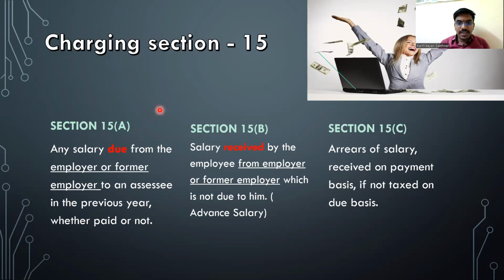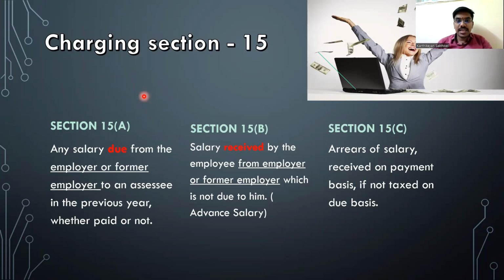So what section 15 subclause A says is that if any income is due to you from the employer, whether you have received it or not is not a point of discussion under 15A. If it is due, pay tax in that year, include it in your income. So that is what section 15 subclause A says. Now let us come to section 15 subclause B. What does section 15 subclause B say?